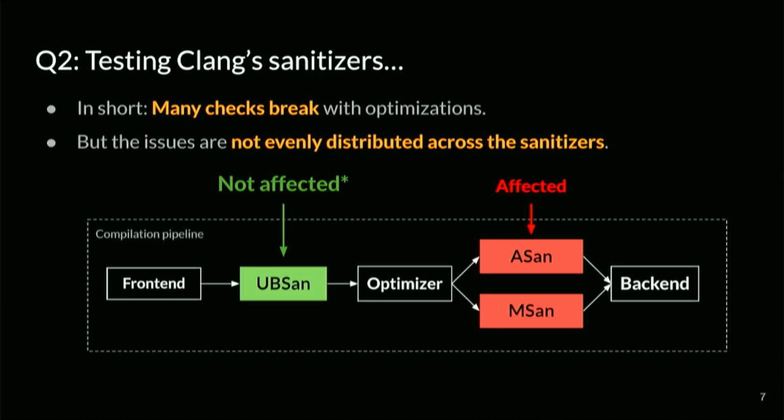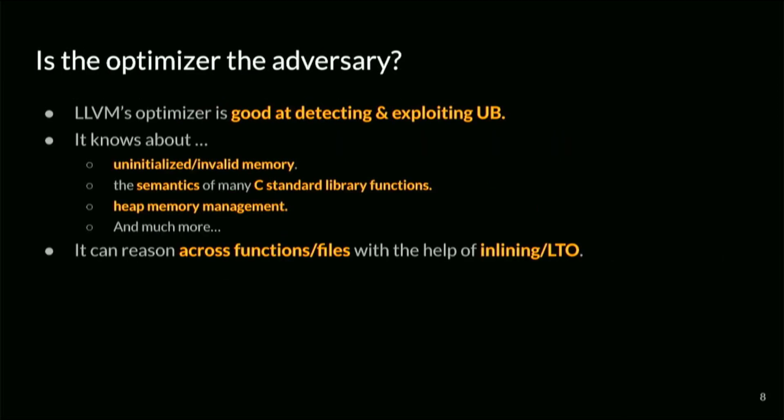You might be able to guess what the issue is if you look at the position of these passes in the simplified diagram of the compilation pipeline of Clang. What you can see is that UBSan, which is fine, is before the optimizers, and the passes that are not fine are run after the optimizer is run. So clearly the optimizer is doing something it shouldn't do. What we found out is that the optimizer is becoming very, very good at detecting and exploiting undefined behavior in programs.